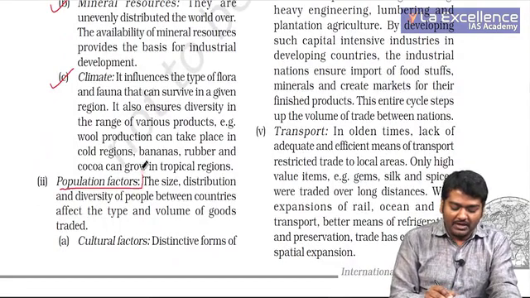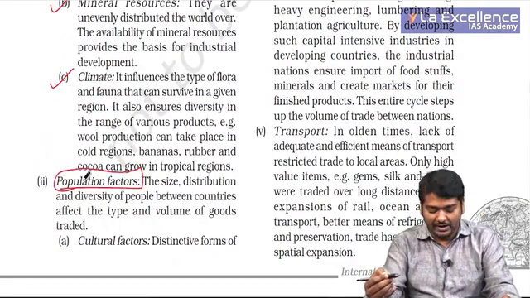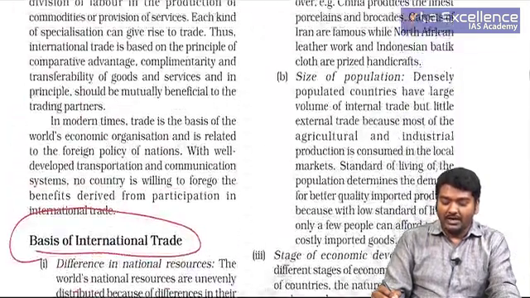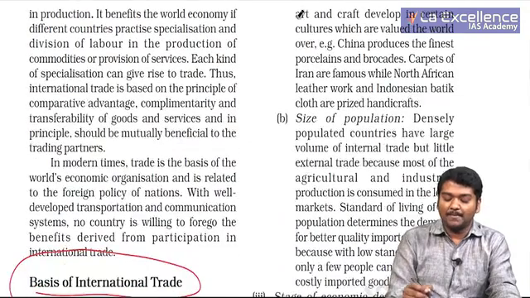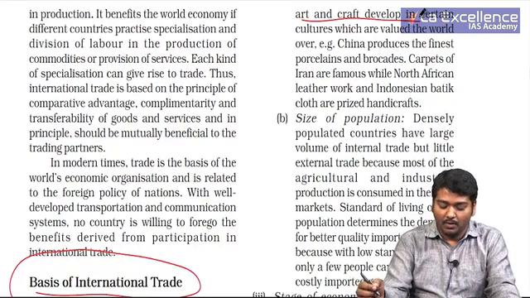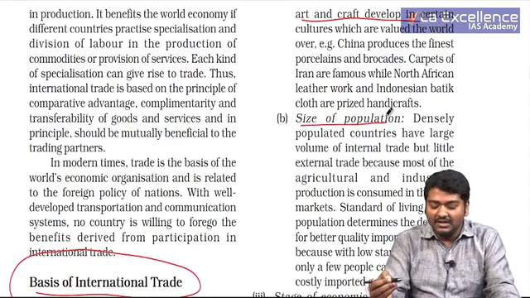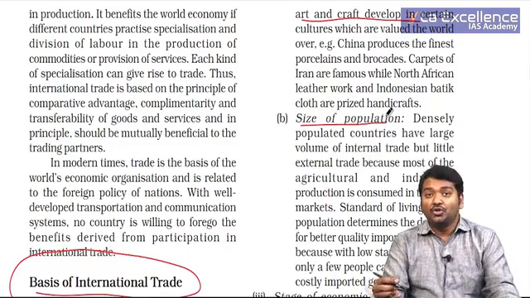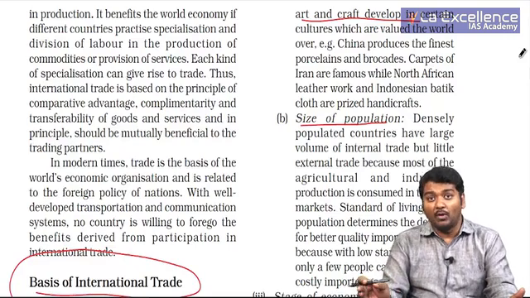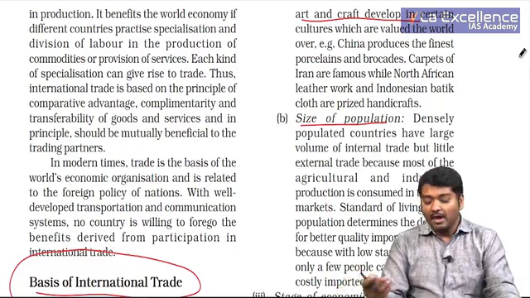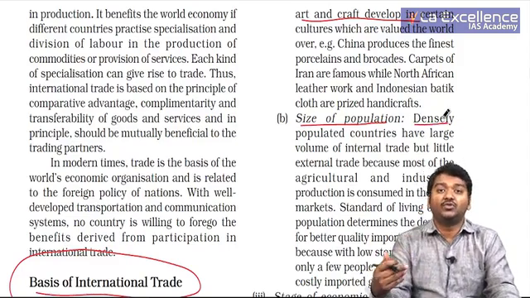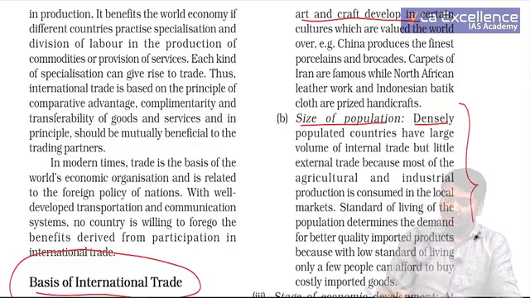Second important thing, population factors, diversity, culture played a very important role. Some cultures allowed trade to take place in different parts of the world. For example, art and craft of India, China, jute, all this was very important. Size of population: with increasing density of the population, usually there will be trade within the country. In India, internal trade will be more than external trade. Why? The main reason is the density. Whenever the numbers are small, usually they try to do trade with other communities. So this is what you try to understand.